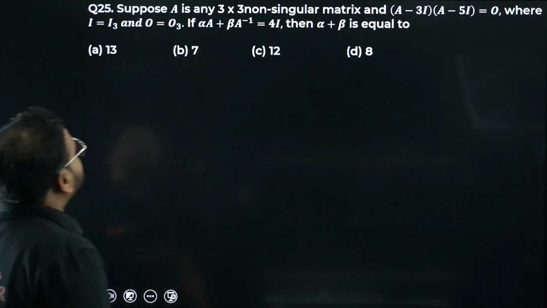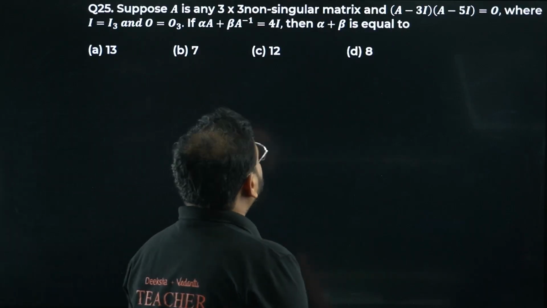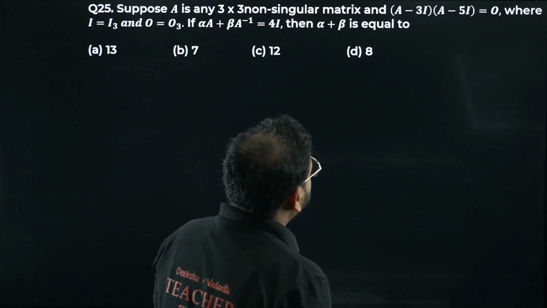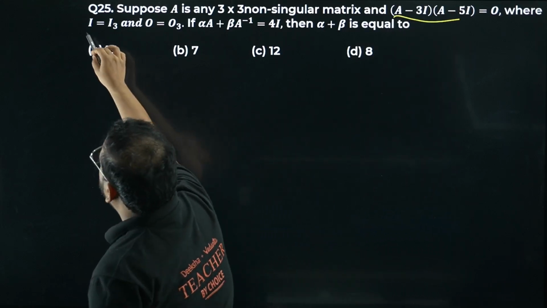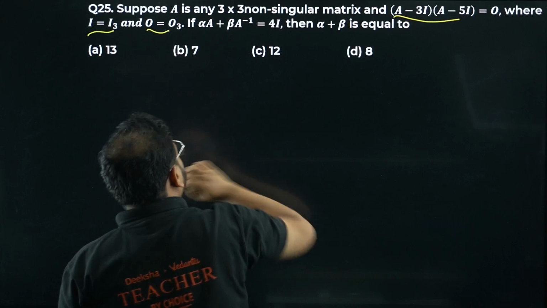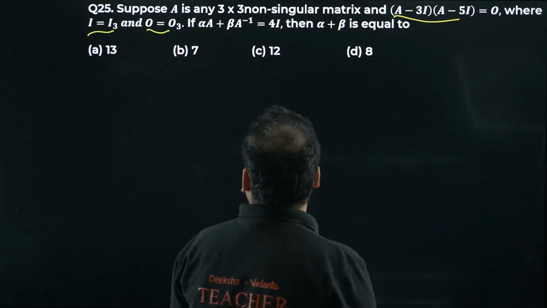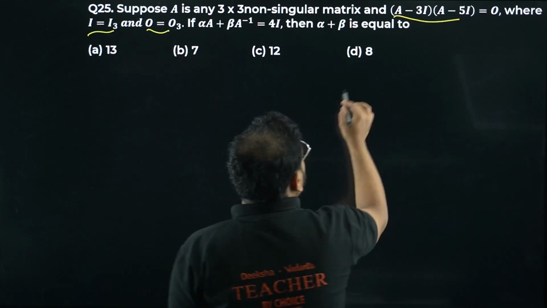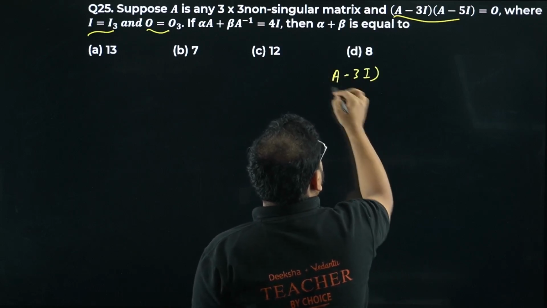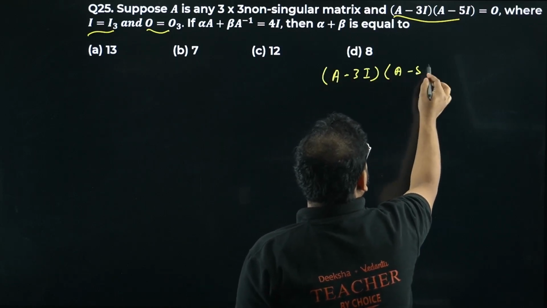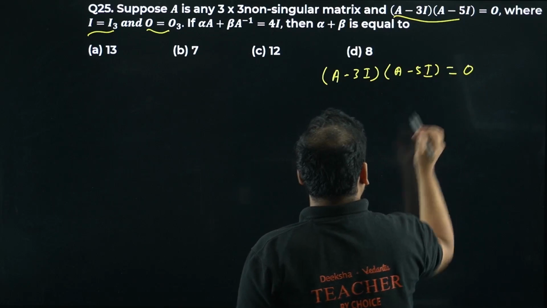25th. Suppose A is any 3 cross 3 non-singular matrix. They've given this condition, and I is the identity matrix of order 3, O is the null matrix of order 3, the zero matrix. Can I write this from here? (A minus 3I)(A minus 5I) equals the zero matrix.